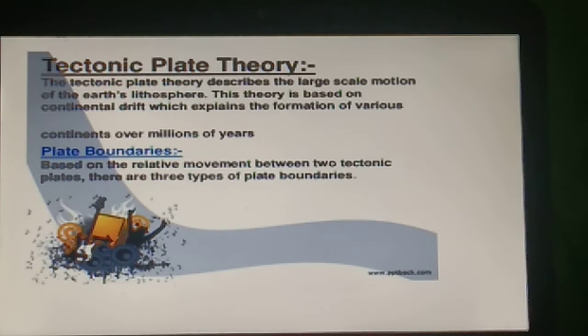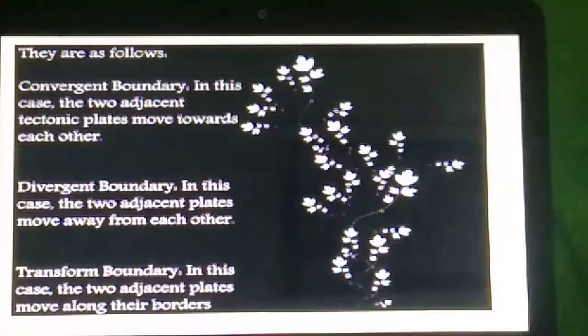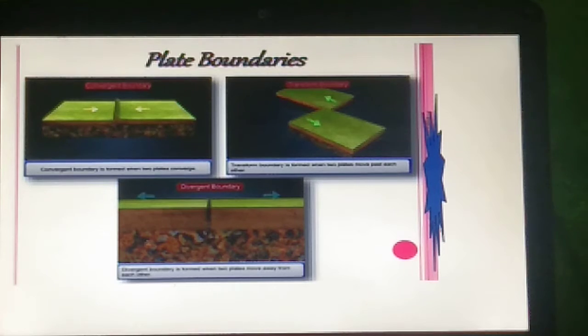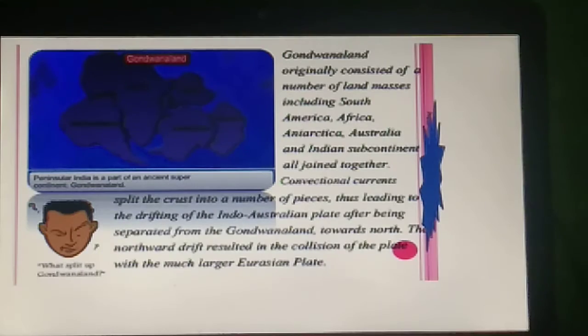So the tectonic plate theory describes the large scale motion of the earth's lithosphere. It also includes three types of boundaries. First one is the convergent boundary, divergent boundary and the transform boundary. So this is a picture which shows the boundaries of a plate.